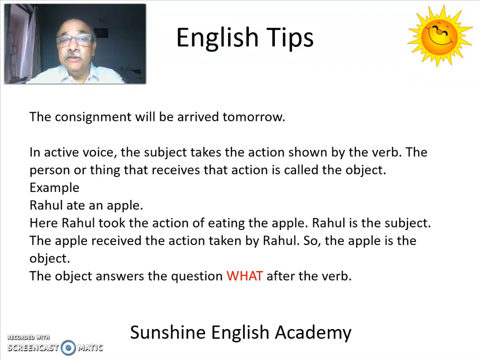The object of the verb or the object of the sentence can be found by asking the question what after the verb. So Rahul ate what? Rahul ate an apple. So the apple is the object of the verb or the object of the sentence. So once again, this sentence, Rahul ate an apple, is an active voice because the subject takes the action shown by the verb.